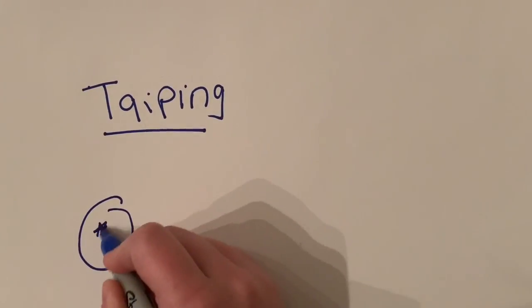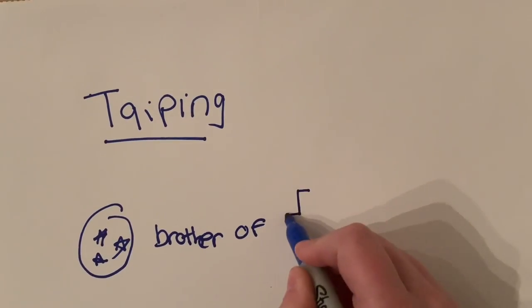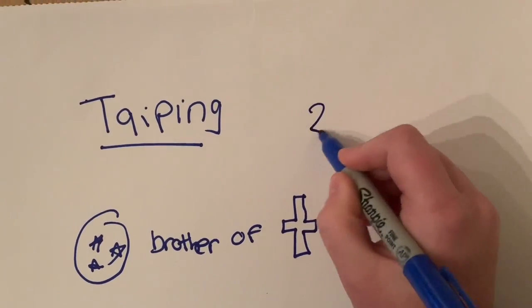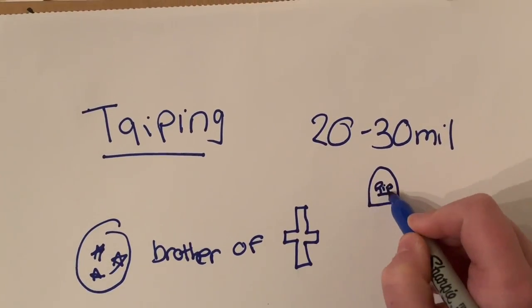The Taiping Rebellion was started in 1850 and led by a Chinese man who thought he was the Chinese brother of Jesus. His rebellion led to the death of 20 to 30 million people in China and challenged the centralized government.